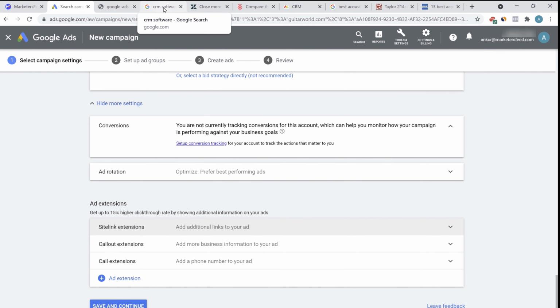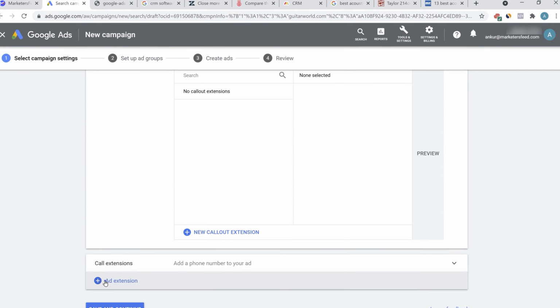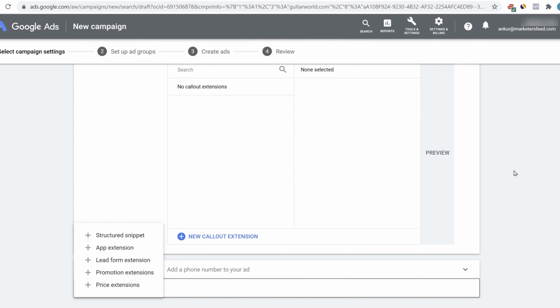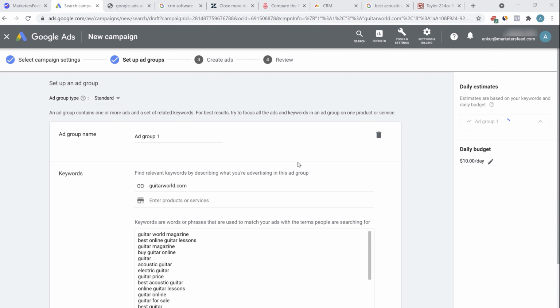Whether these extensions are shown or not depends on Google, but adding these extensions will always help you increase the CTR and will help you increase the quality score. Similarly, you can add call out extensions as well. You can add call extension and you can go through all these different extensions. So these were all the settings for the campaign objective here. Now let's click on save and continue.